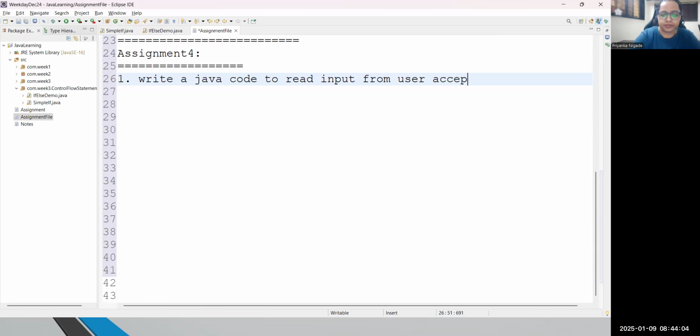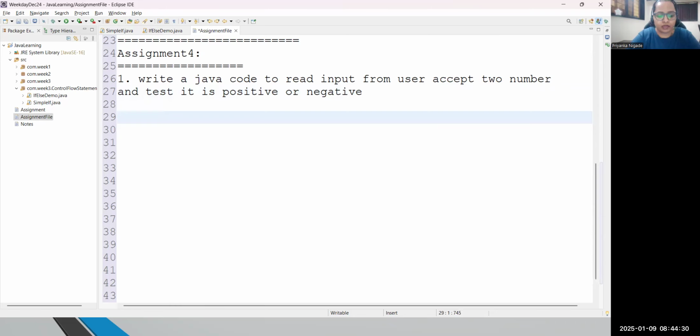Accept two numbers and test whether it is positive or negative. It's very simple, you just need to validate whether the number is positive or negative.